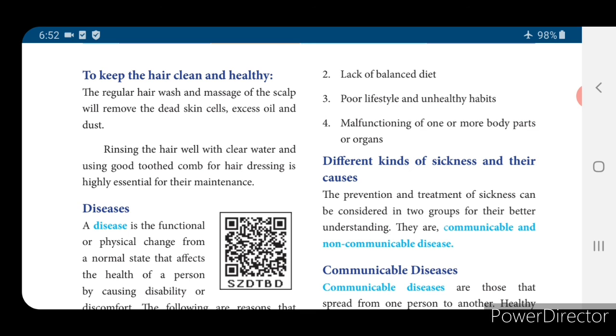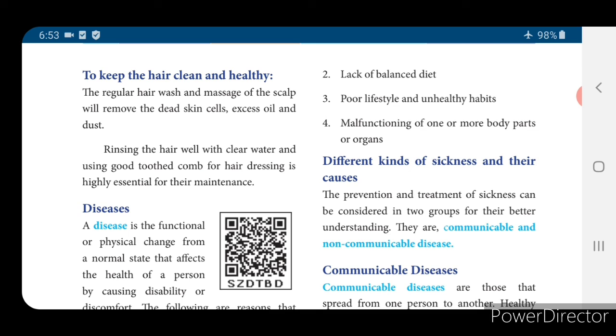You have to wash your hair at least twice a week. You have to comb it. Often you have to trim your hair. These are all the basic things. Regular hair wash and massage to the scalp will remove dead skin cells, excess oil and dust. Rinsing the hair well with clear water and using a wide-tooth comb for hair dressing is highly essential for maintenance. So like this, if you keep your body clean, cleanliness plays a very important role in your life.